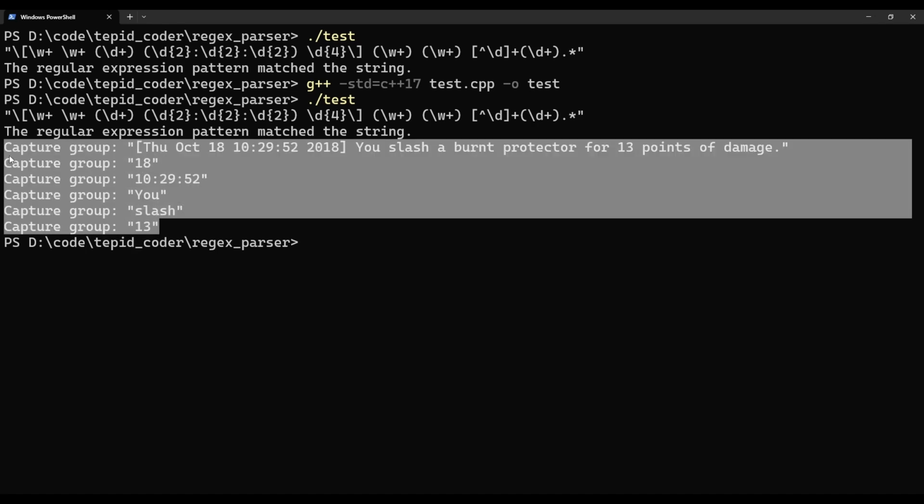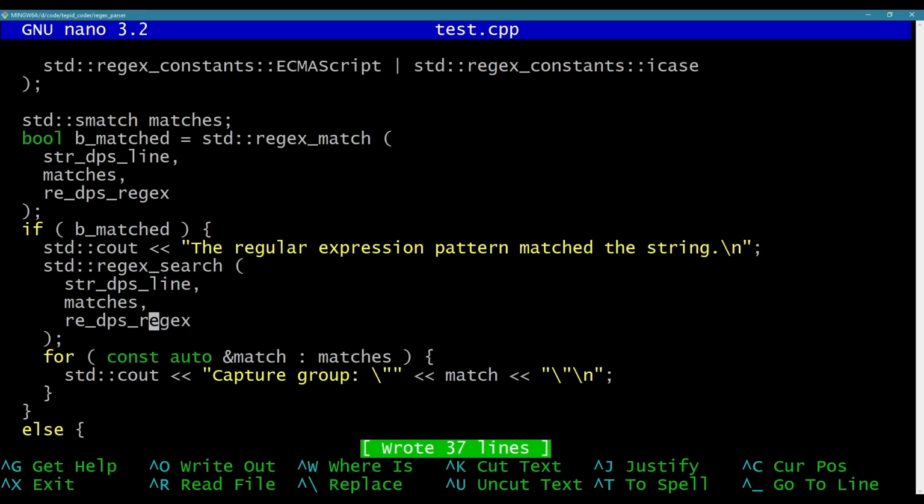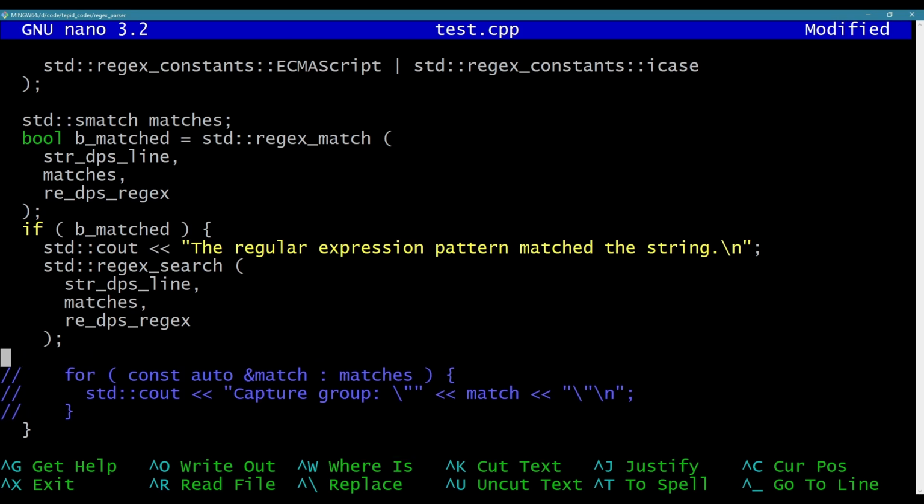I'm actually going to copy that for a second. Instead of just iterating through everything and dumping it all out, I want to get very specific things out of it.